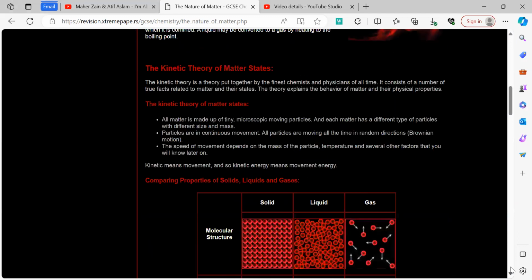Now, in the kinetic theory, as I talked about above, the three aspects have been covered. However, Brownian motion states that the particles are in continuous movement, and they are always in collision with each other. This theory later explains why the process of diffusion occurs and how it spreads.